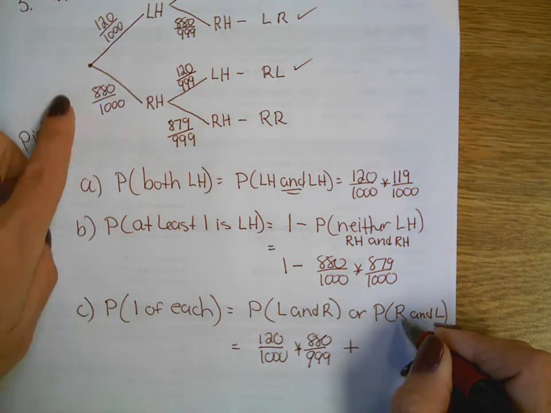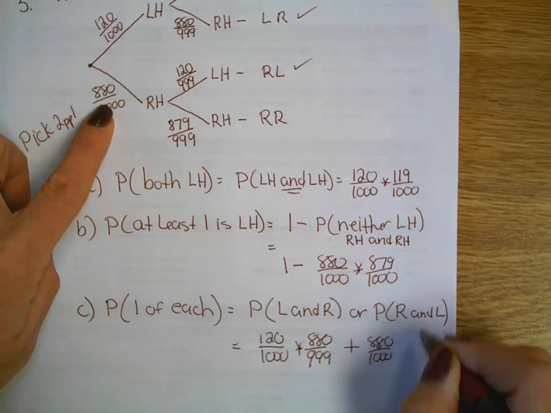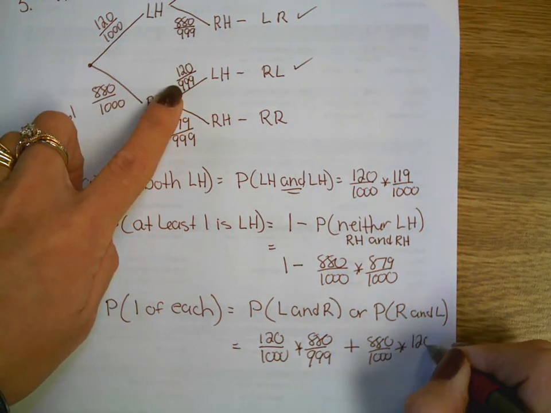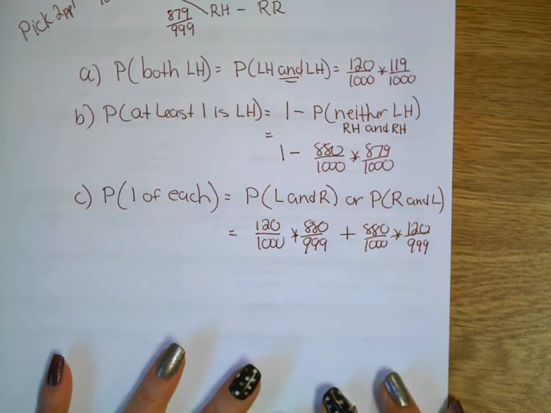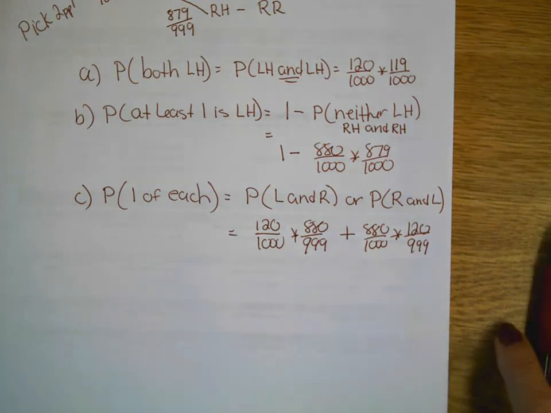Probability of right, 880 out of 1,000, and is multiply, 120 out of 999. And there it is, you just calculate work from that. Okay, that's going to finish that up.